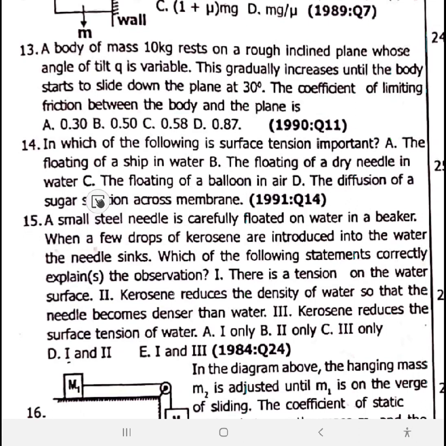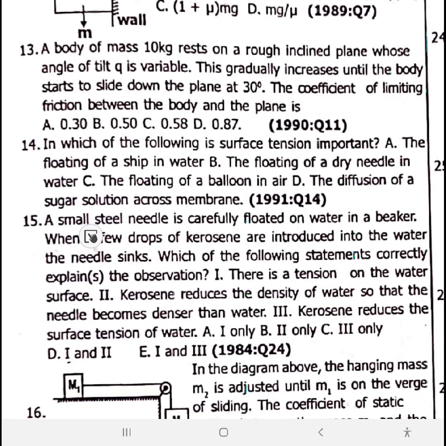See now, normally everything that hits the top of the water is supposed to sink to the bottom, no? But what about when some things hit the top and they float, they don't sink inside? That one I go call on surface tension. So surface tension, 14, is option B: the floating of a dry needle on the surface of the water.